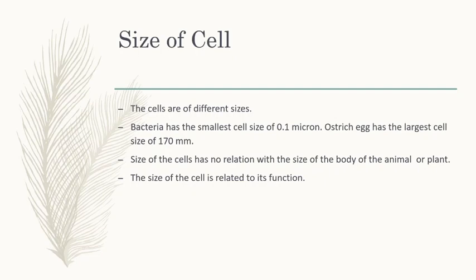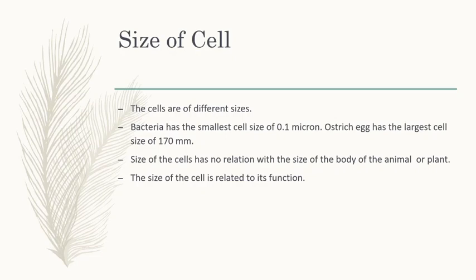Size of the cell has no relation with the size of the body of the animal or plant. And the same as shape, the size of the cell is related to its function. For example, nerve cells both in the elephant and a rat.